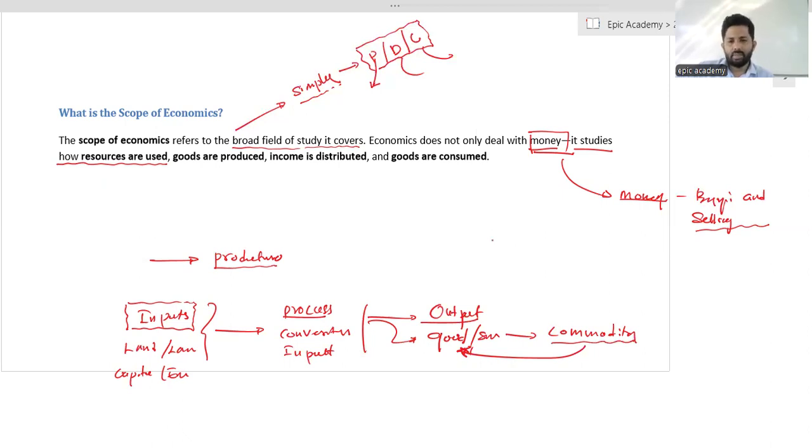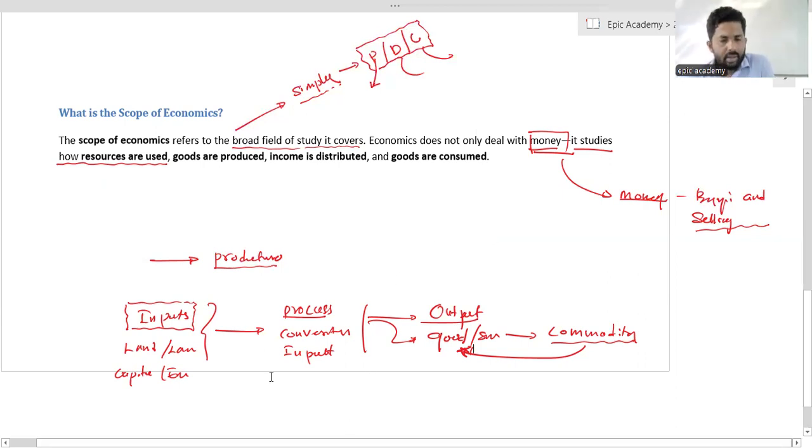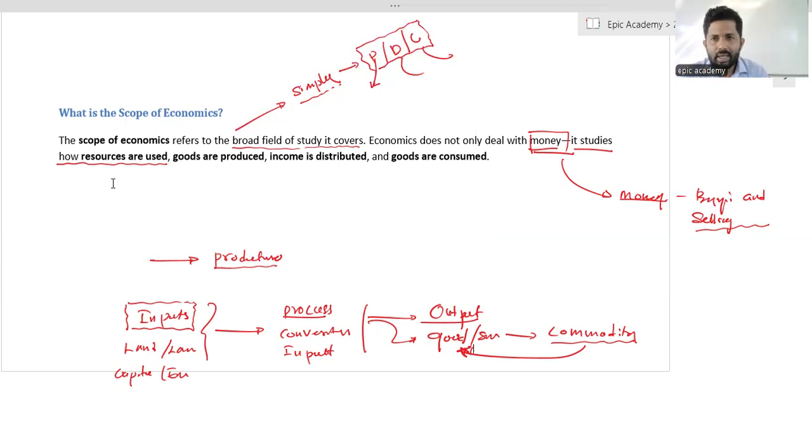Basically, we are not going to discuss only goods or only services. In the subject of economics, we are going to discuss commodity. It is a common word for the society. Okay, but it is basic things. So then we are going to discuss how resources are used, how we can use those resources to satisfy the basic needs and unlimited human needs. Those are the scope. Those are the things we are going to discuss here. Goods are produced, income distributed.